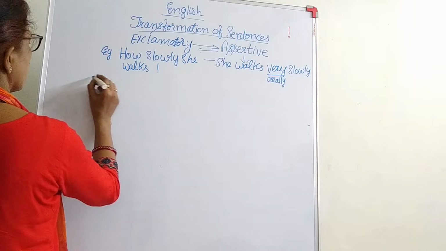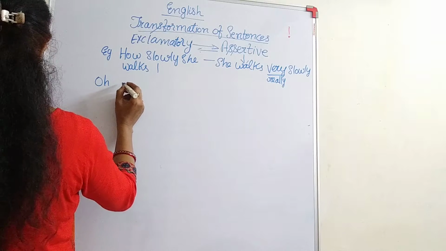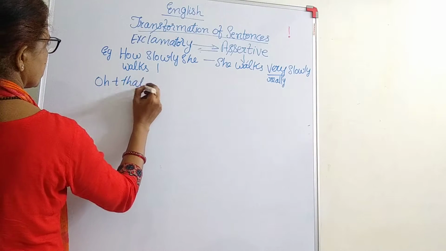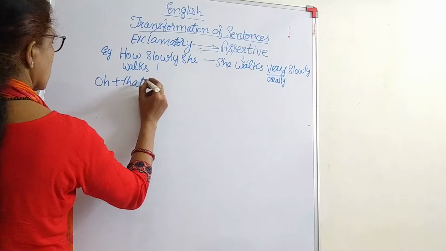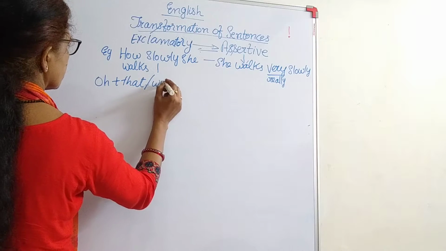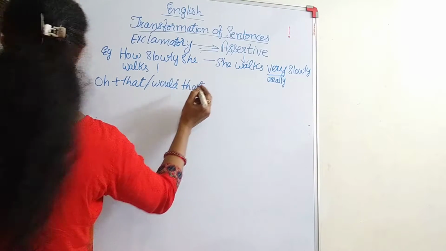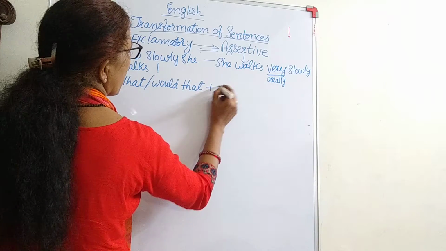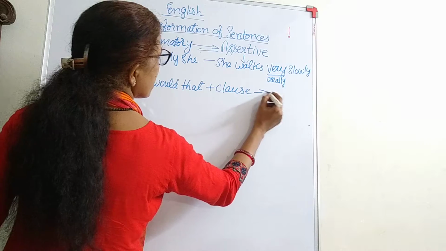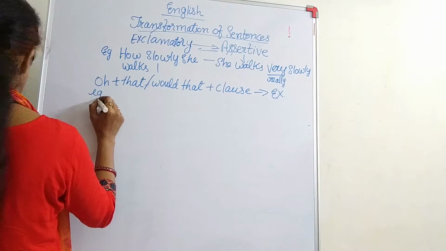Let us see now another example with O. Okay. O plus that, or would that. These are all exclamatory sentences which begin with O, plus we have a clause. Okay. This is in which case? This is in exclamatory sentence. Let us get with an example.